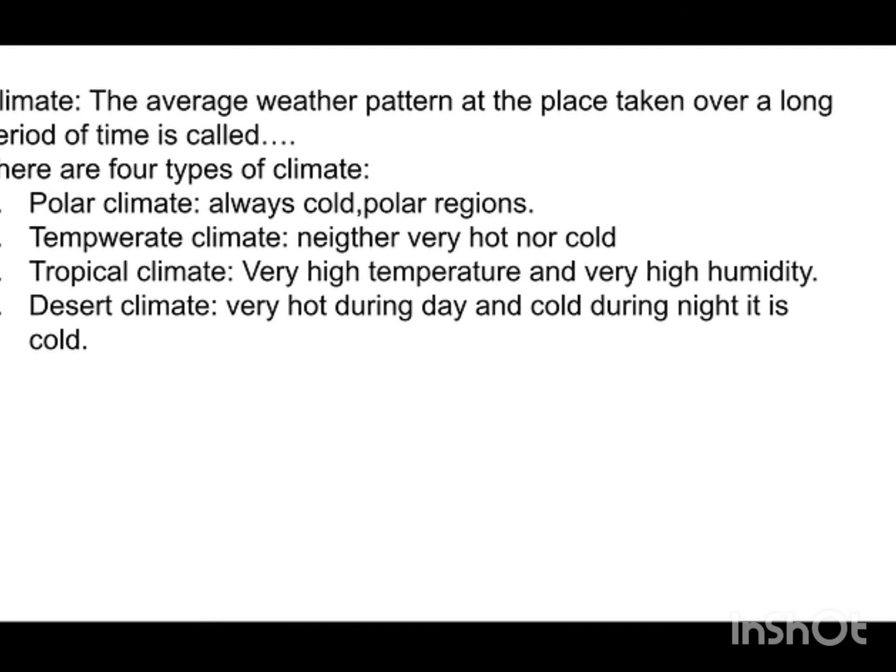The fourth one is desert climate. In this desert climate you will find two kinds of season in a day, at the same day. During the day you will be feeling very hot, during night you will be feeling very cold. Those who have gone to Kutch, Rajasthan, they have experienced it very well. During the day you are feeling very hot, the temperature is very high at that particular place, and during night it is very cold because of the low temperature. Okay, so these are the four types of climate that you have to do.